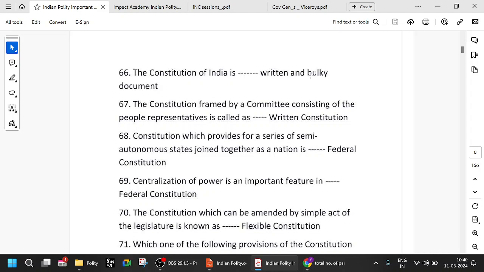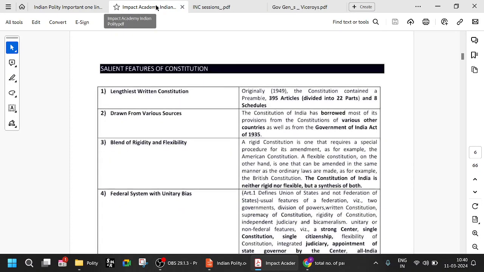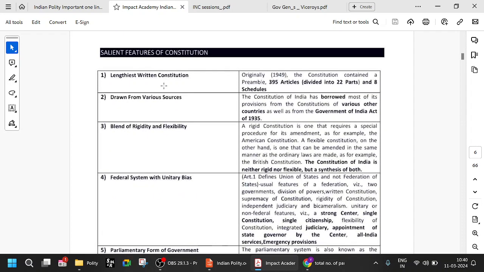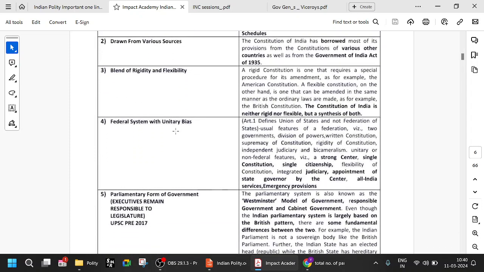The Constitution of India is a written and bulky document. In general, if you look at the salient features of the Constitution, it is called the lengthiest written document because it has so many articles, etc., and it is drawn from various sources. By that time, all the major countries had already written their constitution. So we have taken the best from everywhere. It's a blend of rigidity and flexibility. So you can say Article 368. You can amend it, but that amending power is limited.